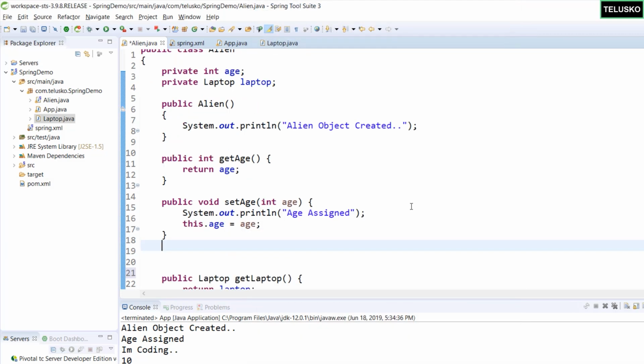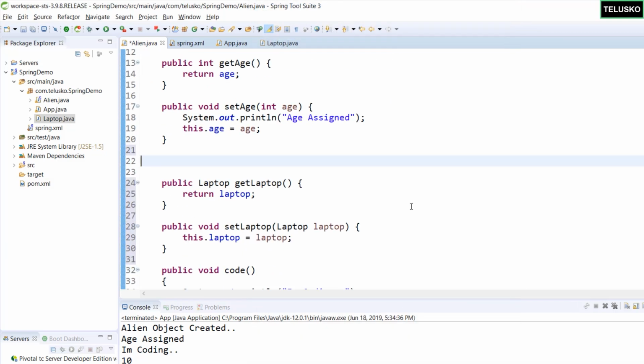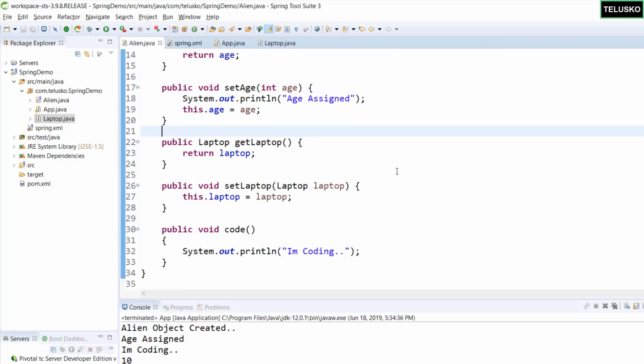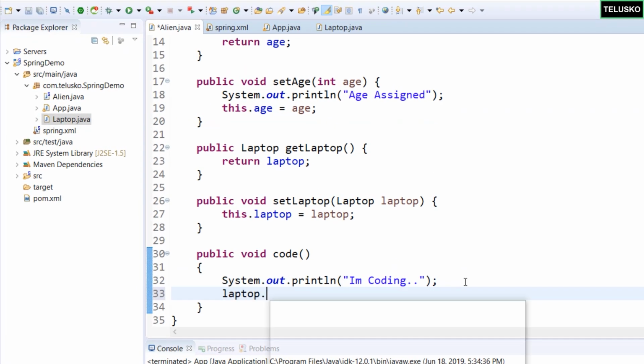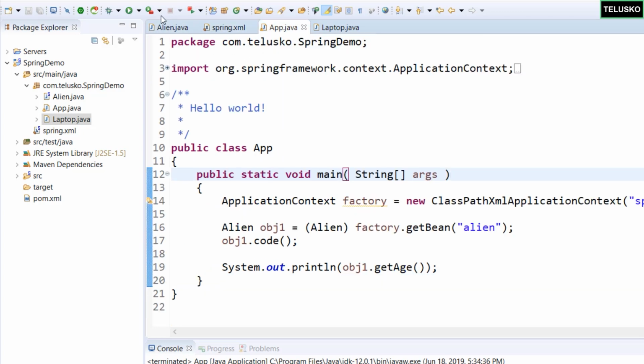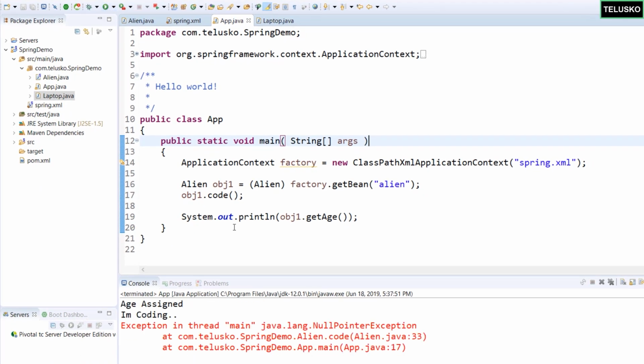Right now this thing is very simple, right? We have not done anything fancy, just the normal stuff. And then from the code, you will use a laptop object and you will say compile. Of course, when you code something, you have to compile as well. These things are simple. Even if you run this code, let's see what happens. The moment you run this code, you will get an error, and that is null pointer exception. Why we got null pointer exception is quite simple, right? Because we don't have the object of laptop anywhere.